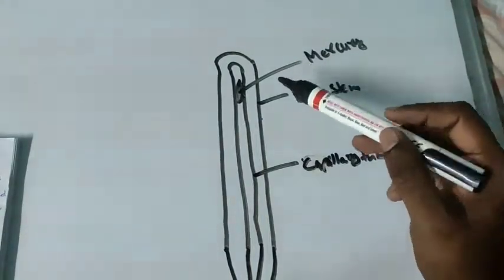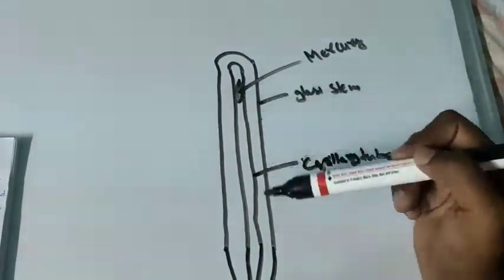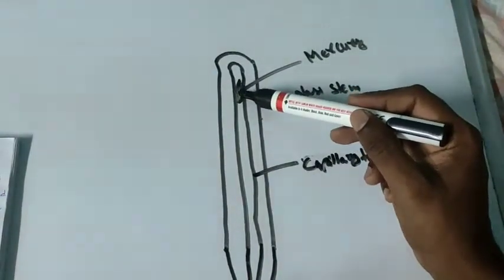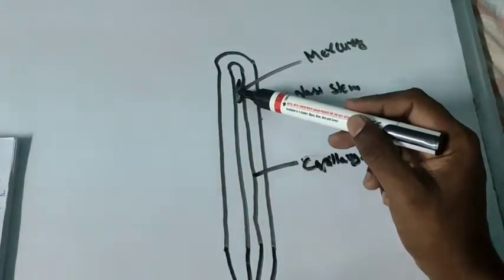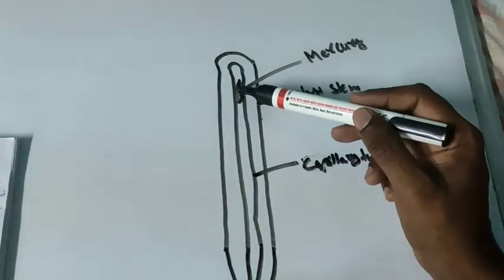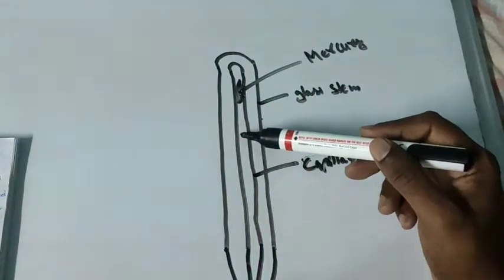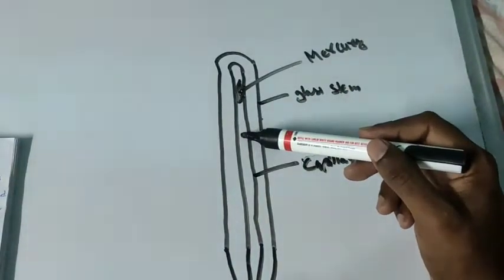That means the mercury will move in this capillary tube. If the temperature is increased, the mercury will expand, and its position will move from here to another position.